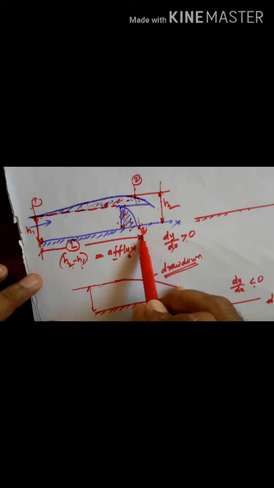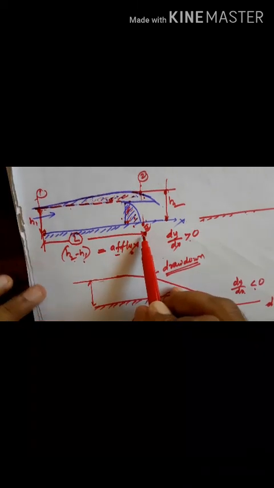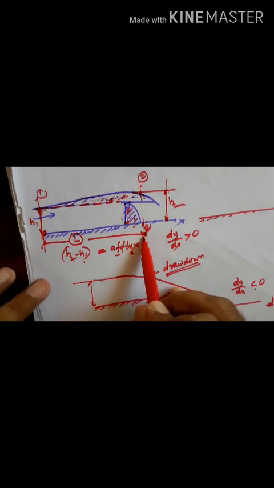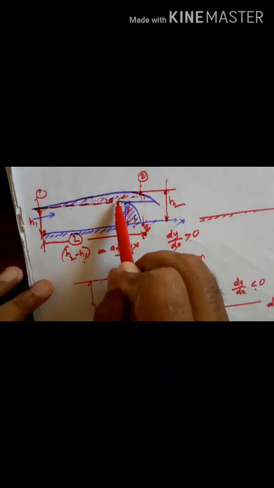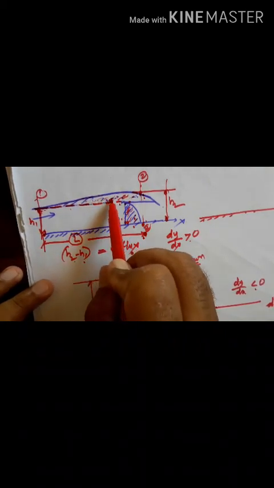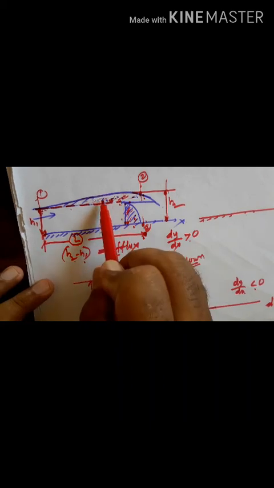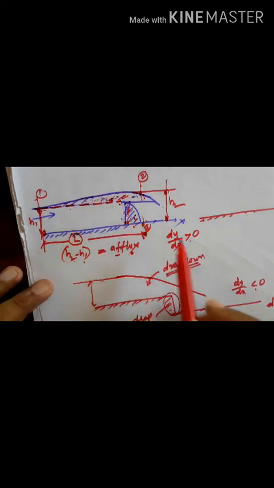So very important. We'll derive the equation for the length of backwater curve, and try to understand the definitions here. The profile of water on the upstream side of an obstruction is called the backwater curve.